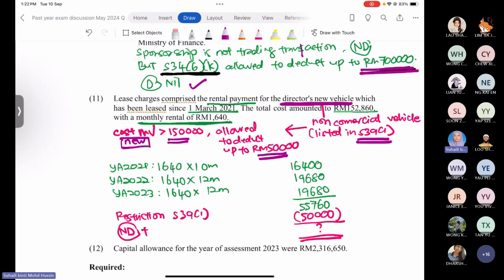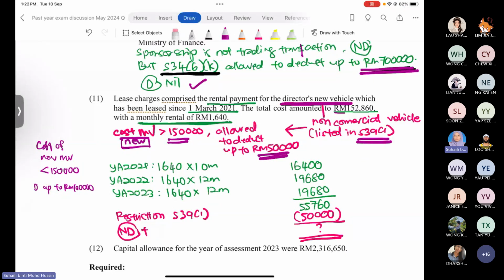If the cost of the new motor vehicle is lesser than 150,000 ringgit, the deduction is allowed up to 100,000 ringgit.